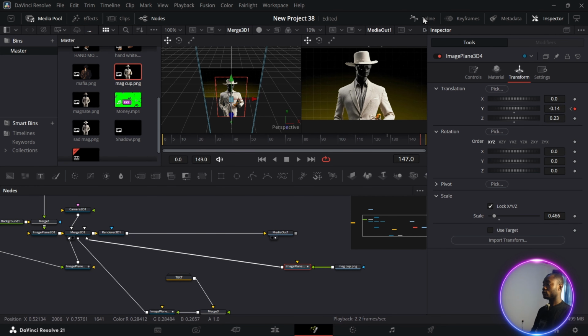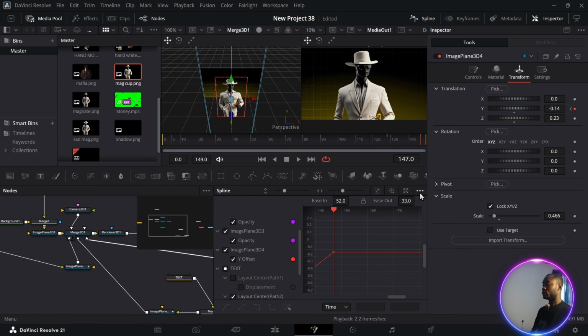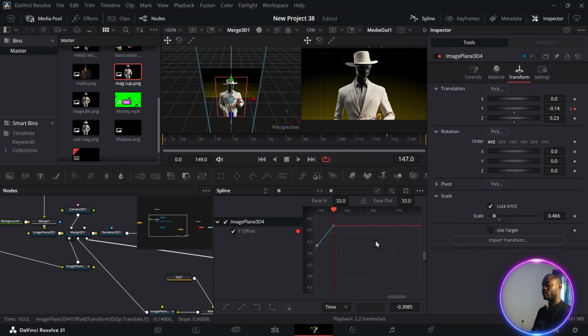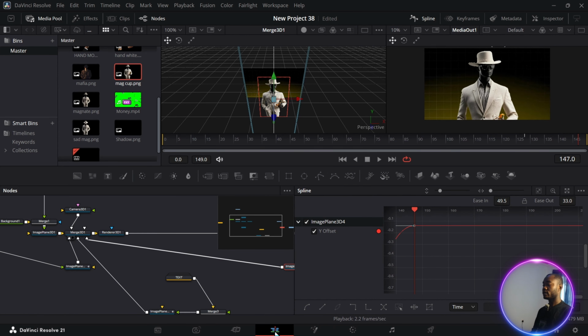Now you can just go to your spline and click on these 3 dots here and select show only selected tools. Click on it and press Ctrl A, S, and just increase the ease in. So let's go back to our edit page.